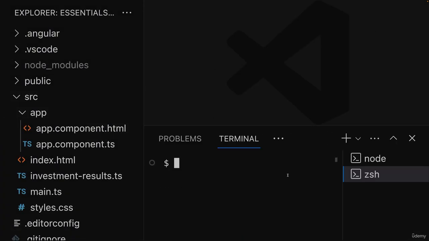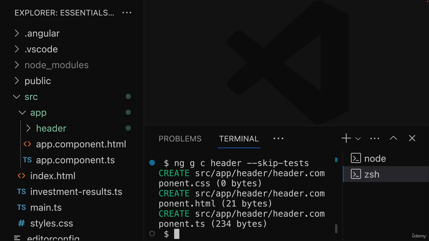And instead, in a new terminal window, we use the Angular CLI to add that header component with the ng g c command to generate a new component. And I'll name that component header, and I'll add the --skip-tests flag so that this extra testing file isn't generated, because I don't need that.